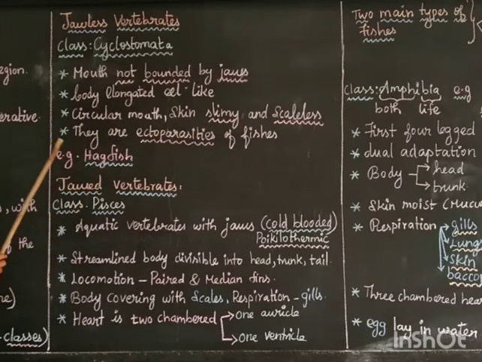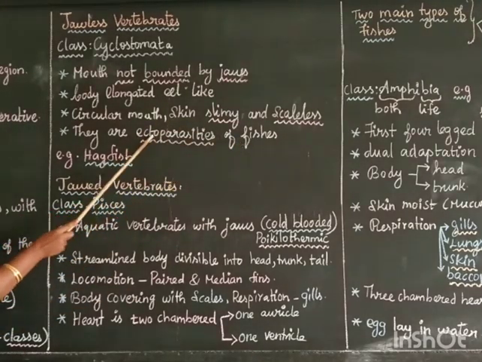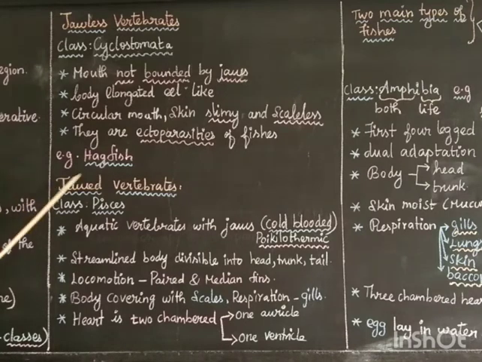The skin is slimy and scaleless. Slimy means somewhat smooth, and scaleless means without scales, so the skin is smooth. They are commonly ectoparasites of fishes. Ecto means present on the outside of the body, so they get attached to the outside of the body and get nutrition from the fishes. For example, hagfish. It is not a fish, it is a parasite of the fish.